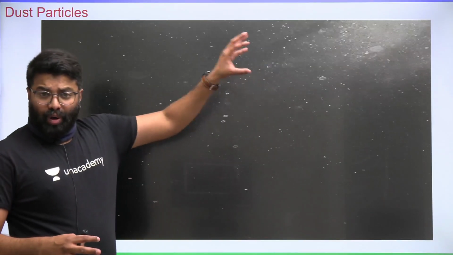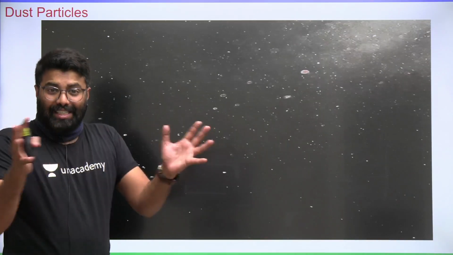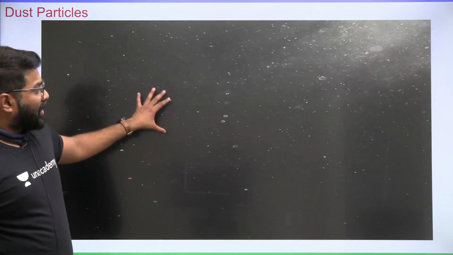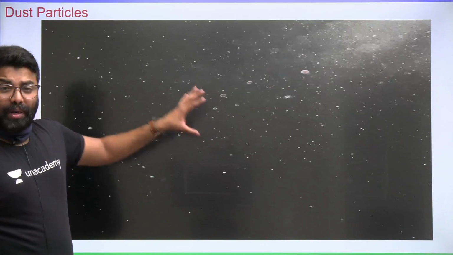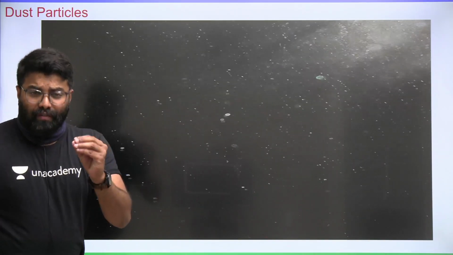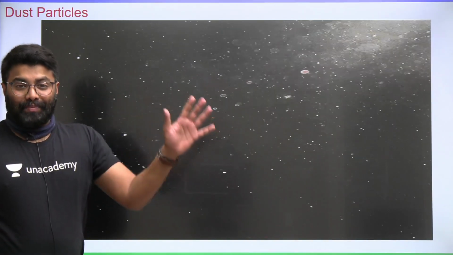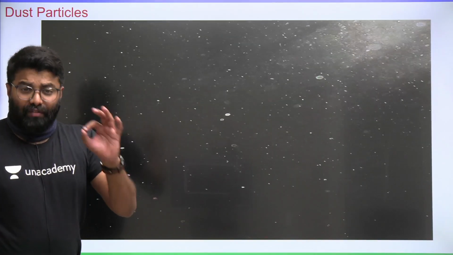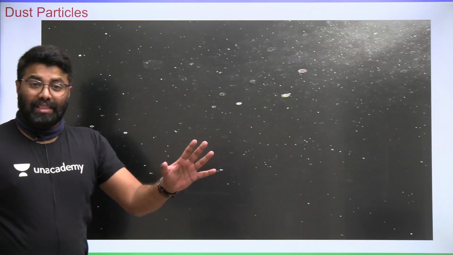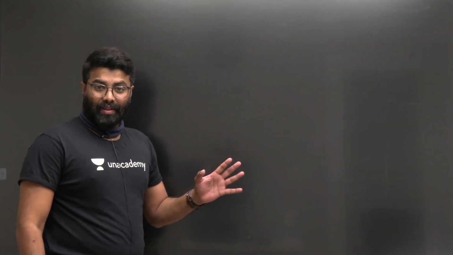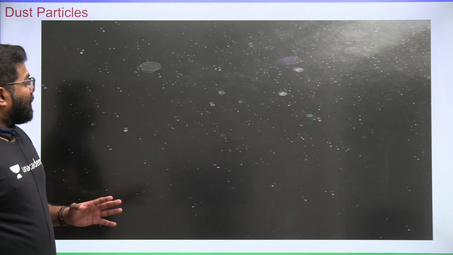It talks about how a light beam is scattered by the dust particle. You can see this, friends. These are the dust particles which are very minute, which are floating or suspended in the air. Such suspended floating particles are called dust particles or aerosols.